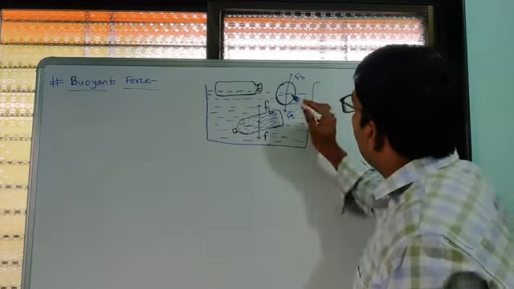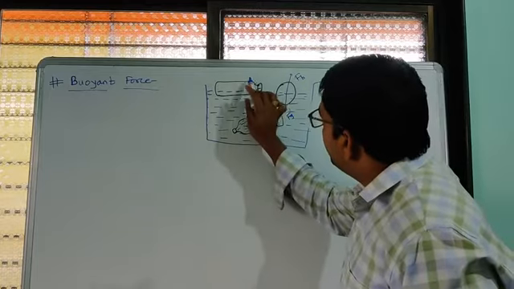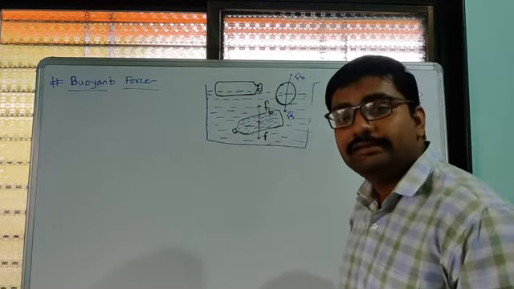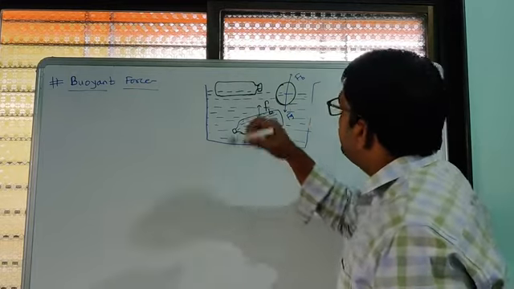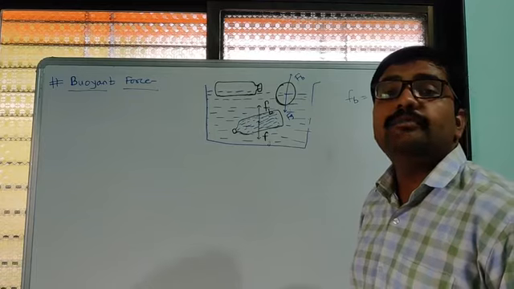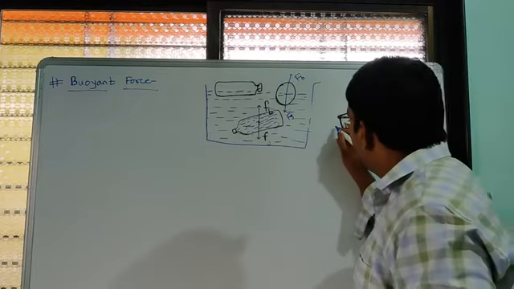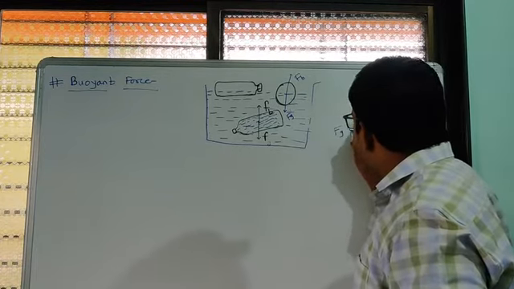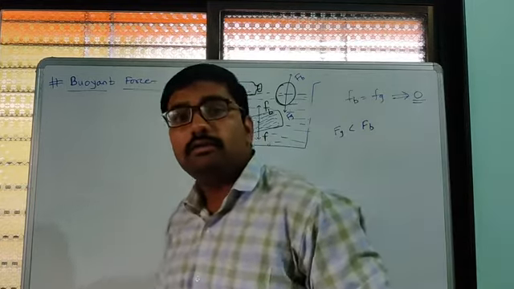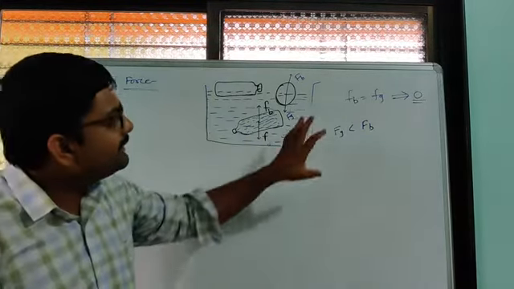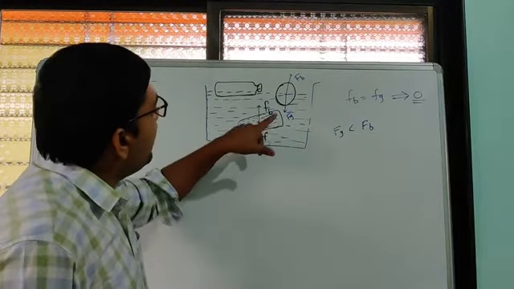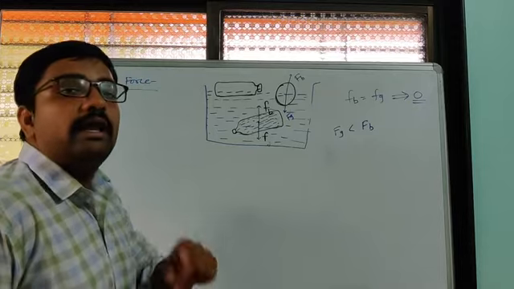These are hollow bottles, so their weight is very small. So the gravitational force acting on that object will be very small. In that case we can say that this gravitational force will be less than the buoyant force.